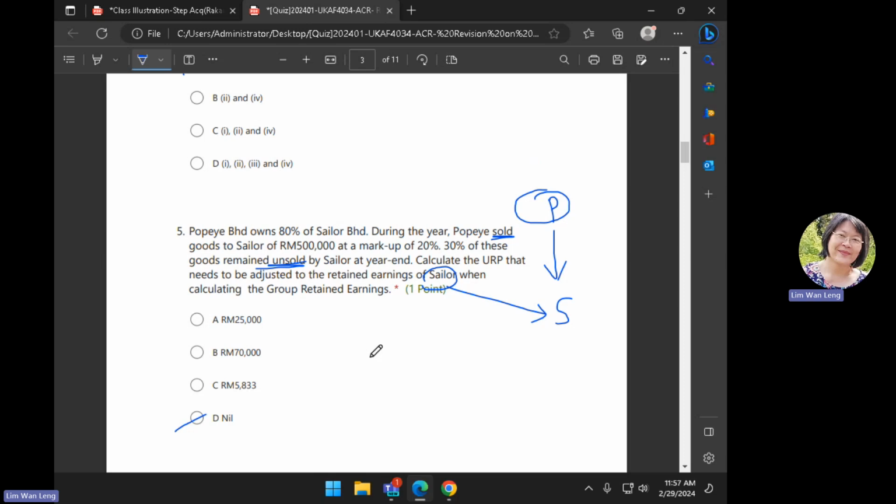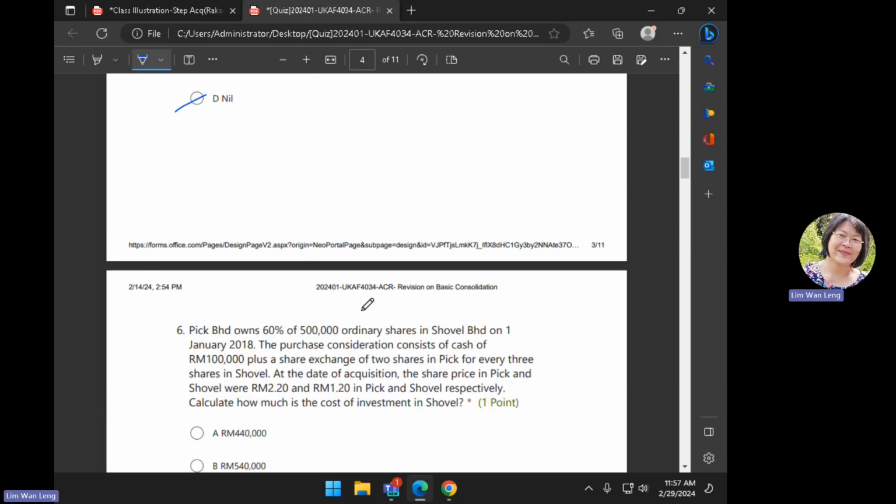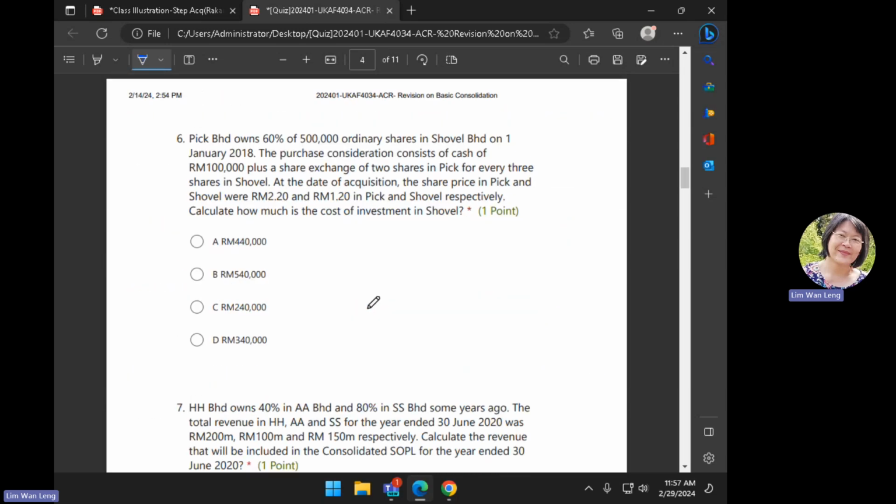Okay, you got that? So it does not mean that if you have all the figures, you just don't need to read the requirement of the question and then just calculate every time. Okay, then you have the next one.